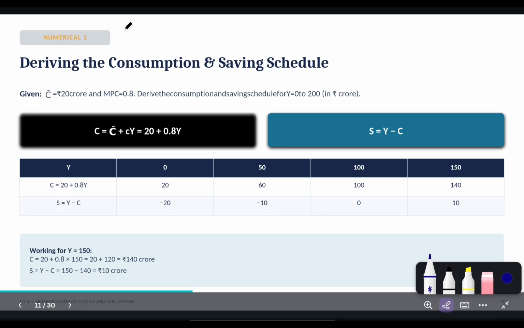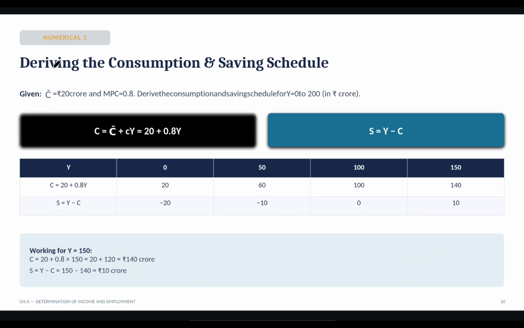We have covered relationship between MPC and APS. Now deriving the consumption and saving schedule. You will be given in question, this is autonomous consumption, 20. MPC is 0.8, that is marginal propensity to consume. You have to determine the consumption and saving schedule.